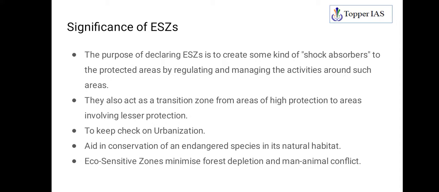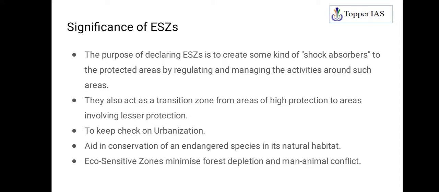Then it aids in the conservation of endangered species in their natural habitat. That is nothing but in situ conservation. In situ conservation is happening in national parks and wildlife sanctuaries, so eco-sensitive zones will aid in this process, particularly for endangered species. Then eco-sensitive zones minimize forest depletion and man-animal conflict.